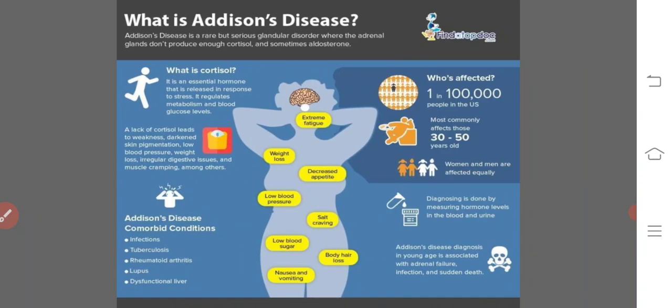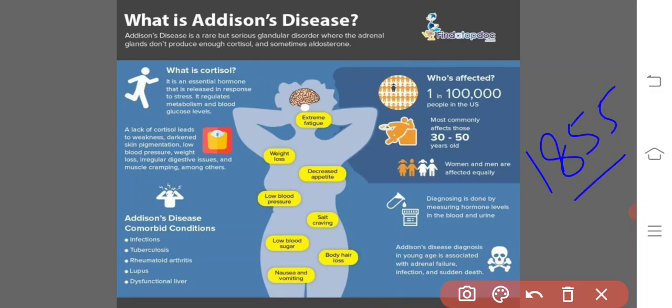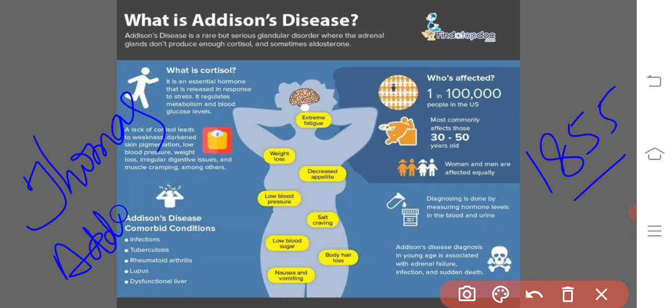The disease was named after its discoverer, Thomas Addison, in the year 1855.